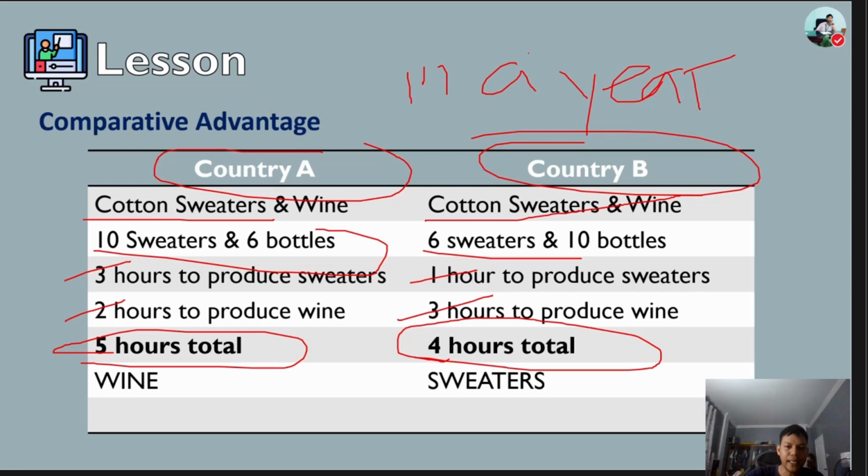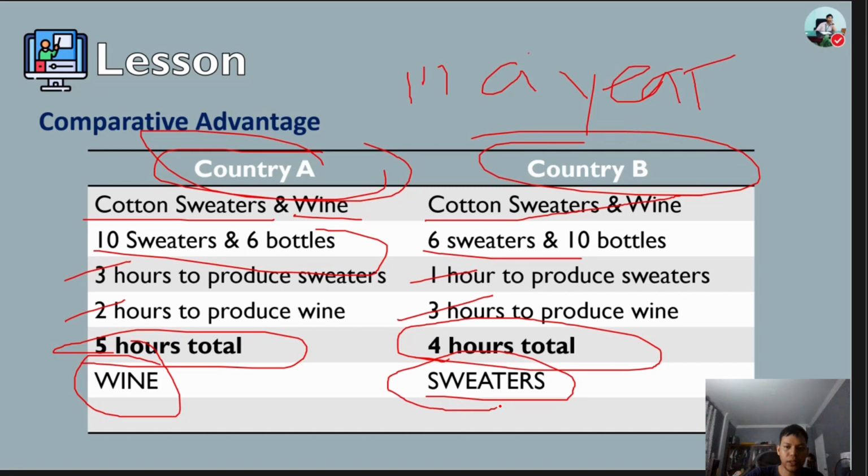So country A begins to produce only wine, instead of producing cotton sweaters and wine, and country B produces only cotton sweaters.